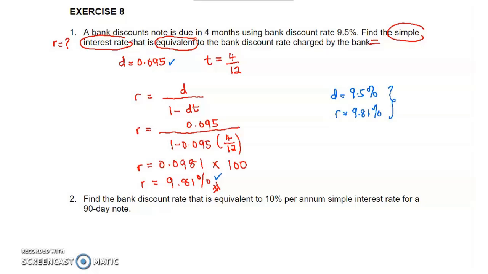So these two different rates will give the same amount of present value. So that is what is meant by simple interest rate equivalent to bank discount rate. Same amount of present value.